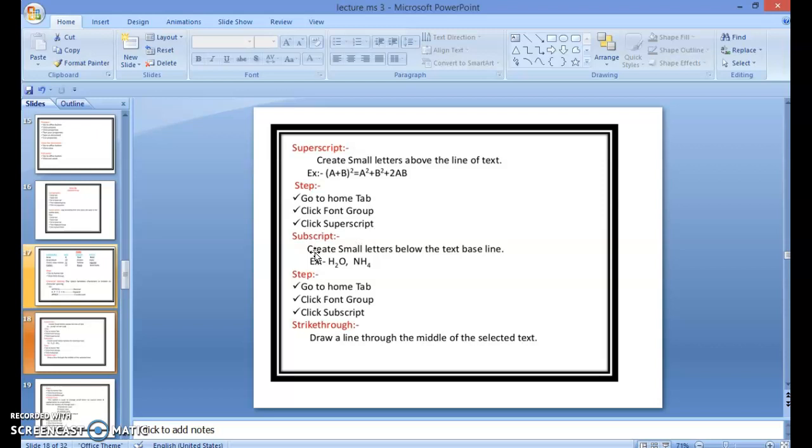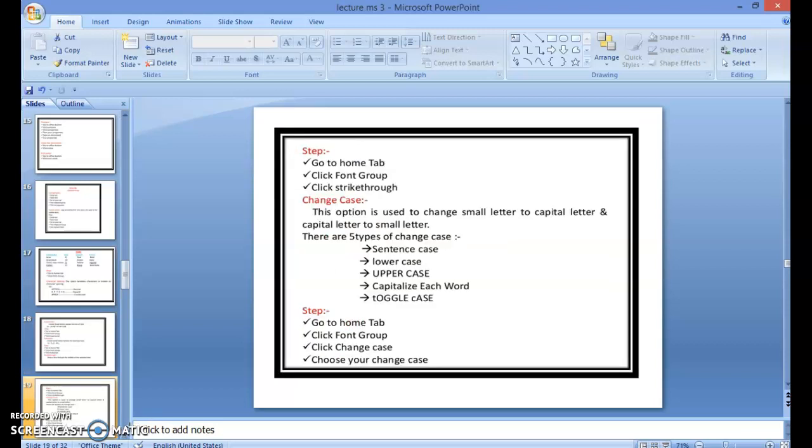Then Subscript creates small letters below the text baseline. Example: H2O, as when we write formulas, H2O, NH4. Then go to Home tab, click Font group, click Subscript. And Strikethrough draws a line through the middle of the selected text. Go to Home tab, click Font group, click Strikethrough.